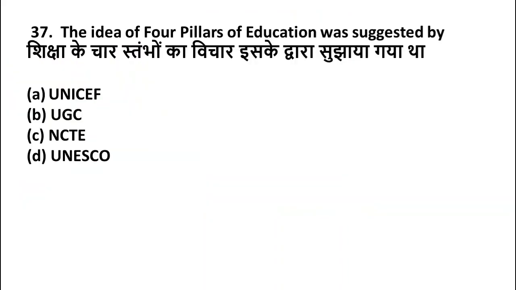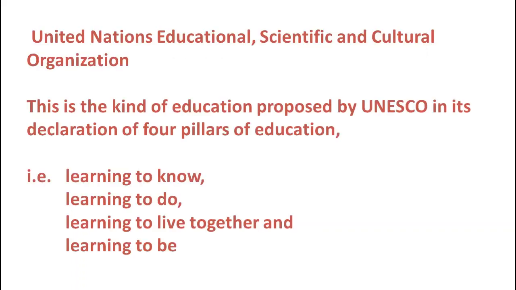The idea of 4 pillars of education was suggested by option A UNICEF, option B UGC, option C NCTE, option D UNESCO. Friends, here the right answer is option D UNESCO. Friends, let us see some more information related to UNESCO. UNESCO stands for United Nations Educational, Scientific and Cultural Organization.